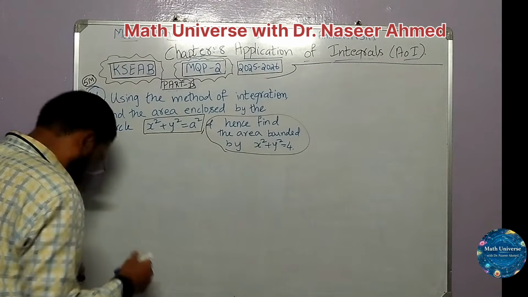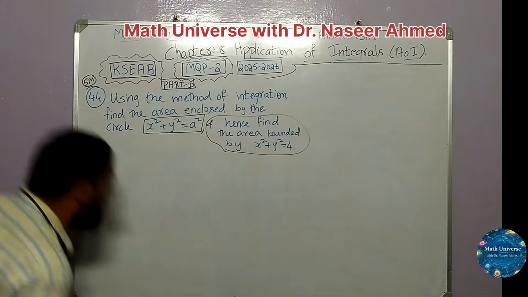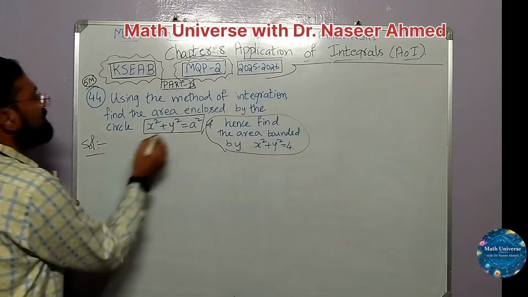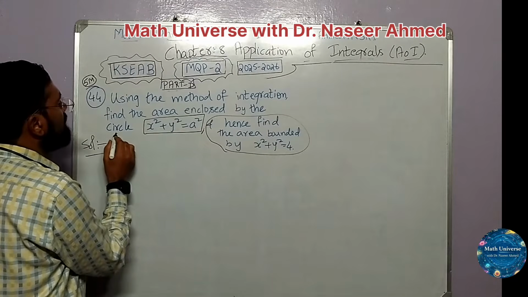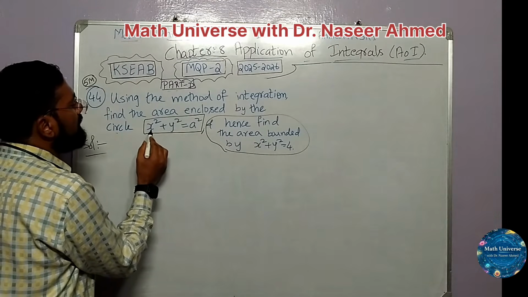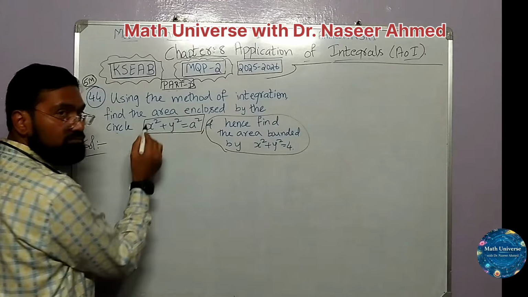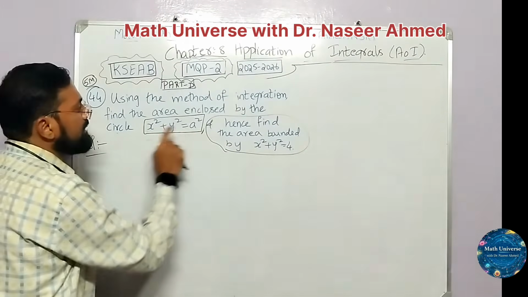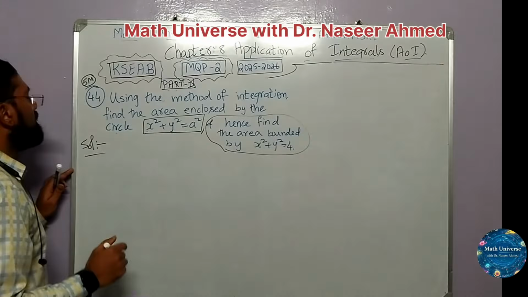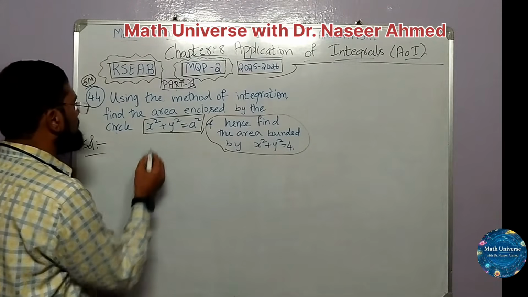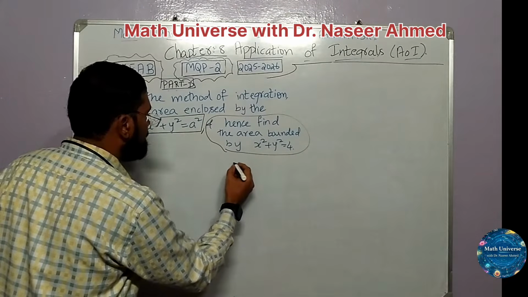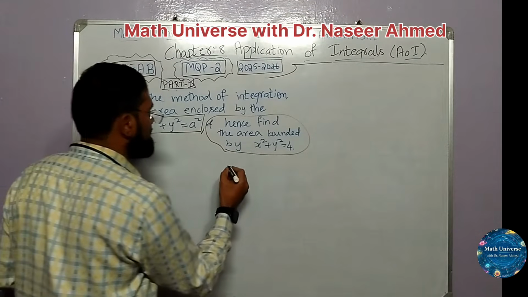So let us go ahead. Solution of this. This is a circle, and even if they have not given this, as you know, whenever the degree of x and y is 2 and their multiples are positive and equal, it's always a circle, provided the right hand side is a positive number. Now let us try to draw the graph of this. I think this space will be sufficient.